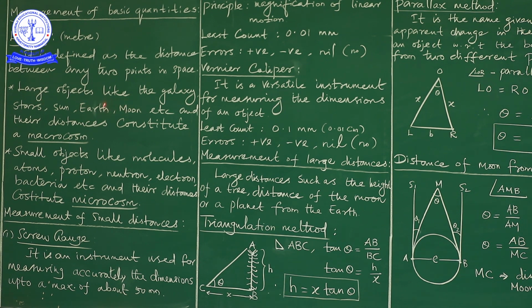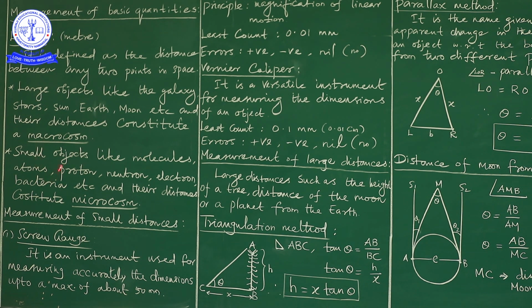When we measure these types of objects, we call their distances macroism. What do we have to call it? Macroism, because the size of these things is very large. That's why we discuss them under the concept of macroism.